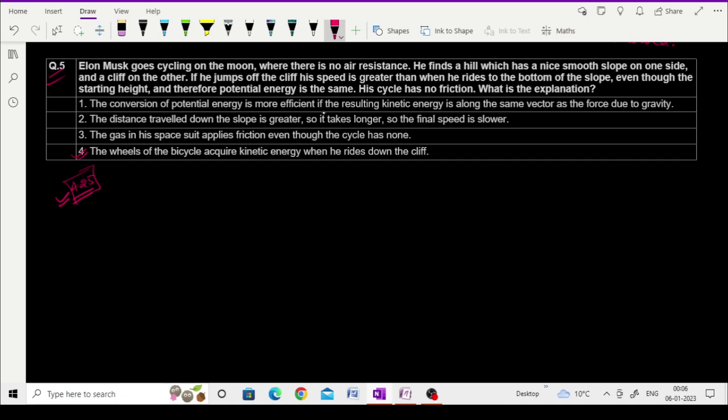But I do not give any concept because my concept is not clear for that point. The potential energy and kinetic energy concept is not clear. But I know that if you want to find the correct explanation, then you go with 12th physics, and that is the energy conservation law. The sum of the kinetic energy and potential energy is always equal. You go with that concept if you want to know how that question is solved.